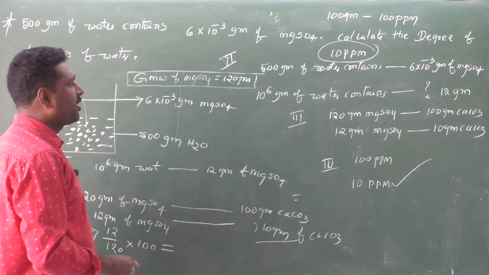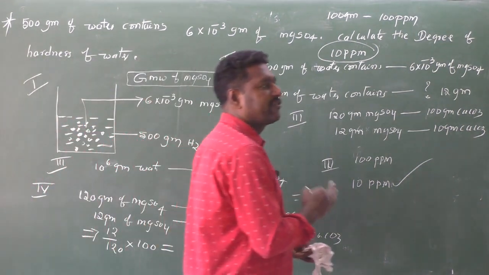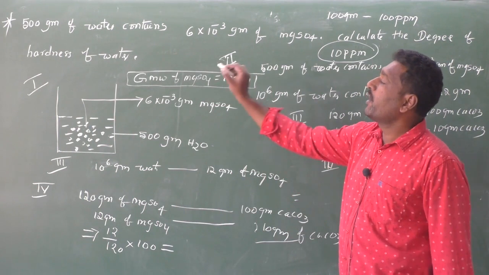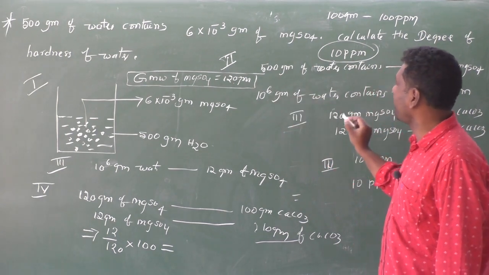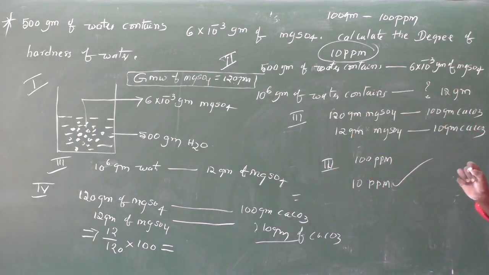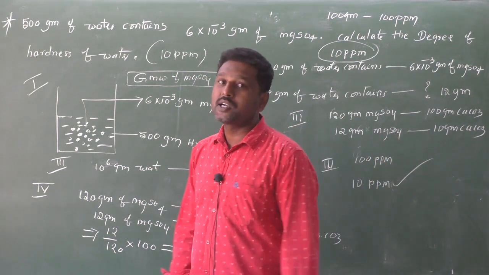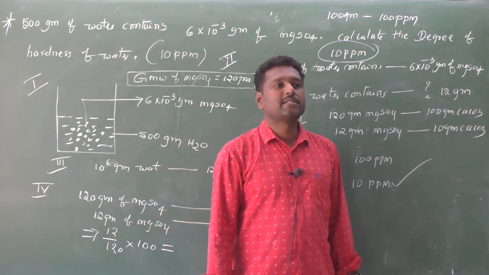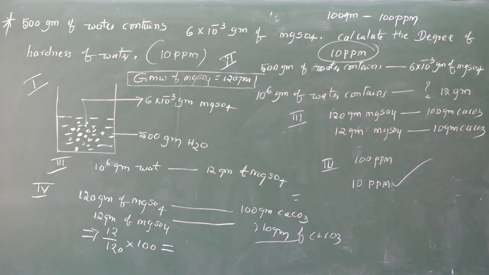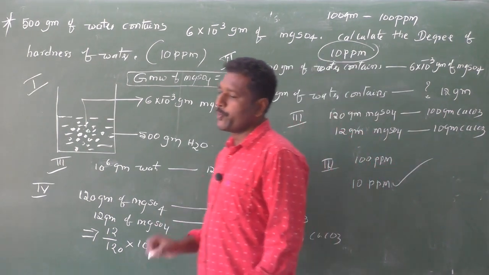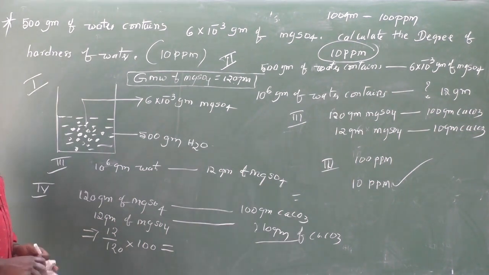So this is a very important numerical based on degree of hardness of water. So here one step, second step, third step, fourth step. Like this we can confirm and calculate the value. Therefore, 500 grams of water contains 6 into 10 power minus 3 grams of magnesium sulfate. Calculate the degree of hardness of water. So this hardness of water is 10 ppm. ppm means parts per million. So this is about degree of hardness of water. That was the first numerical. I will take one more problem.